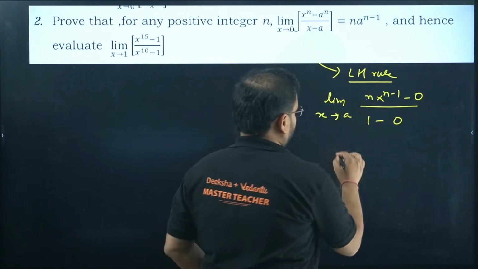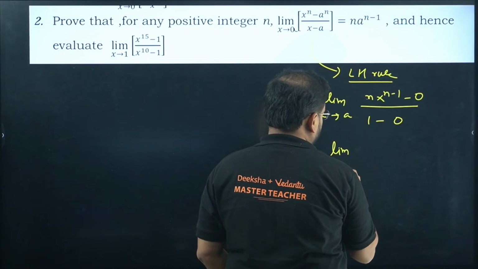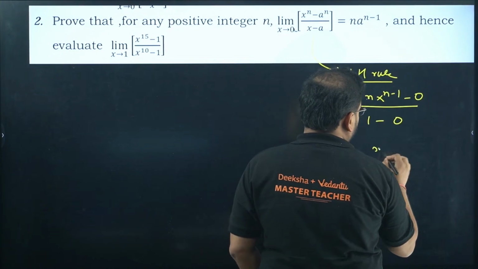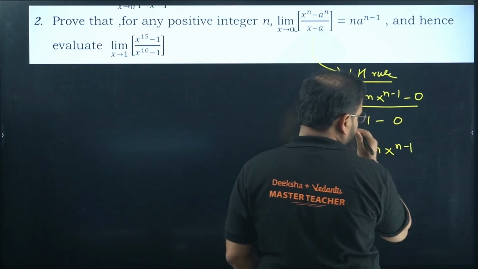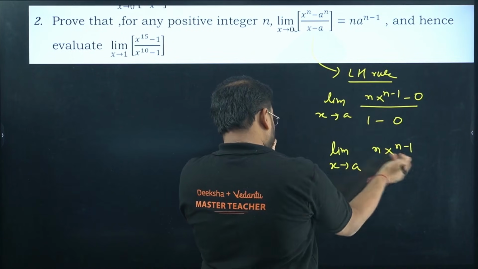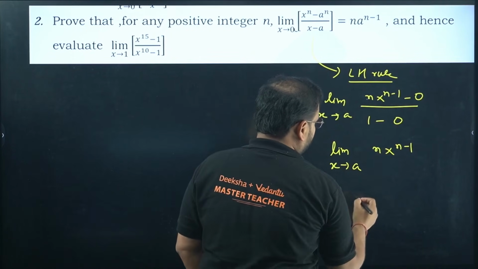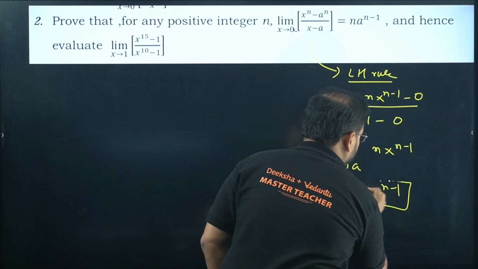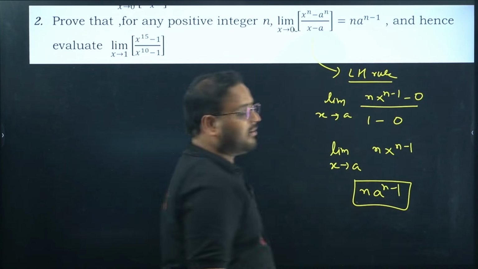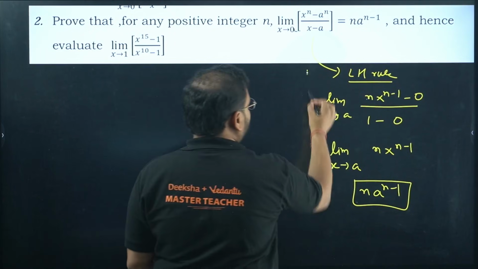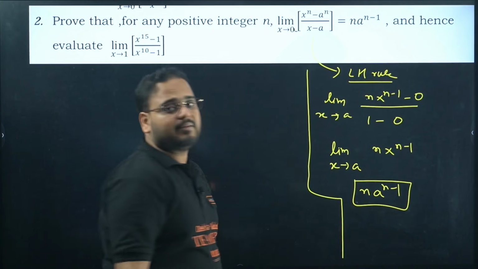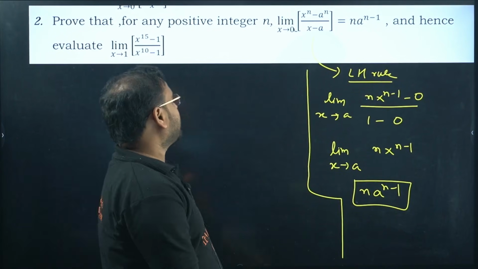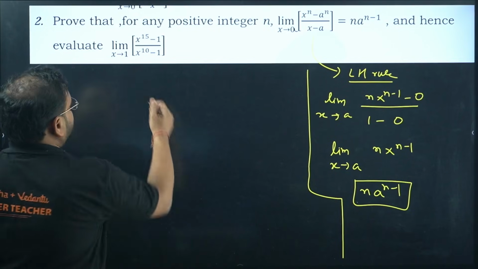Limit x tends to a, n x power n minus 1. This is 0, so gone. This is 1, so I don't have to write that. Now substitute the value a. So I get n a power n minus 1. Please check, it is proved. N a power n minus 1 is proved now.